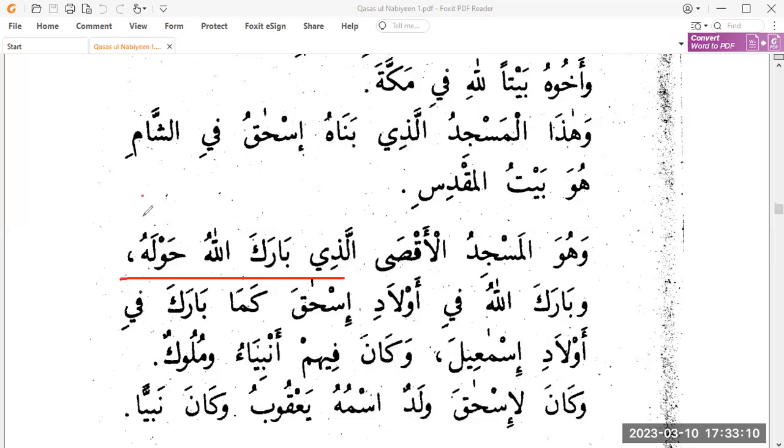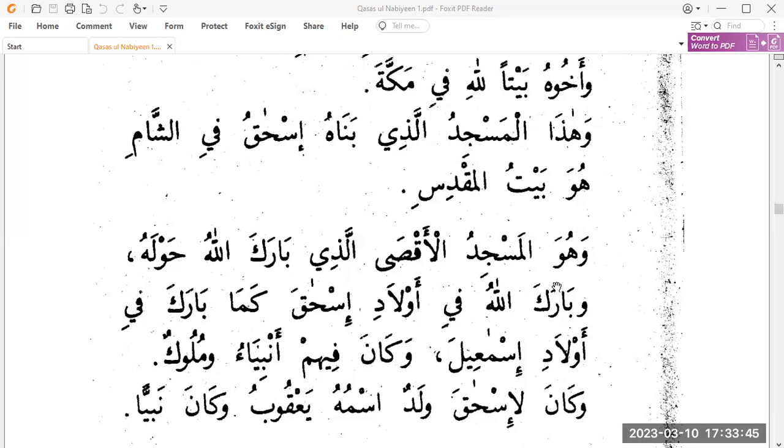But because we know that we have to have something that connects it to the main sentence, again, who comes in here, right? So you do not say allazi barakallahu hawlun. No, you say barakallahu hawlahu, its surroundings. So who again is connecting it here? You have to keep this in mind, and I'll keep on pointing this out till the time you're familiar with it. But in translation, you actually do not translate who. So you just do it without that in English. But in Arabic, you mention it. Aqsa alladhi barakallahu hawlahu. So Allah placed the barakah in its surroundings.